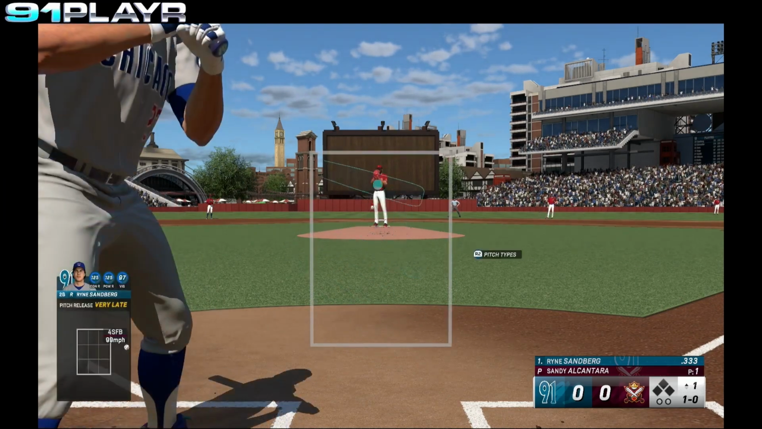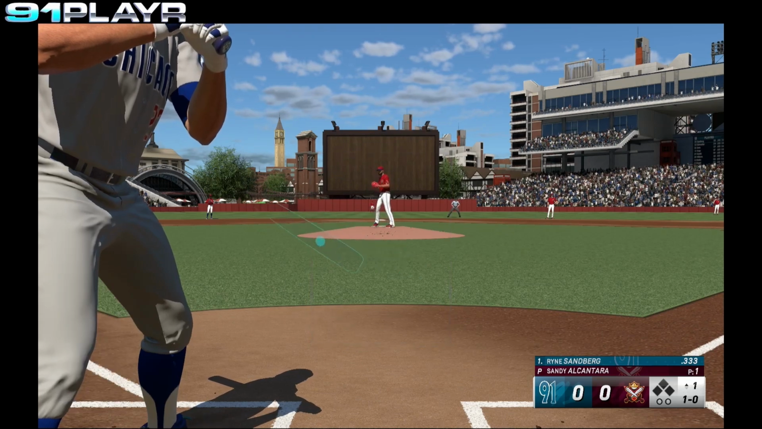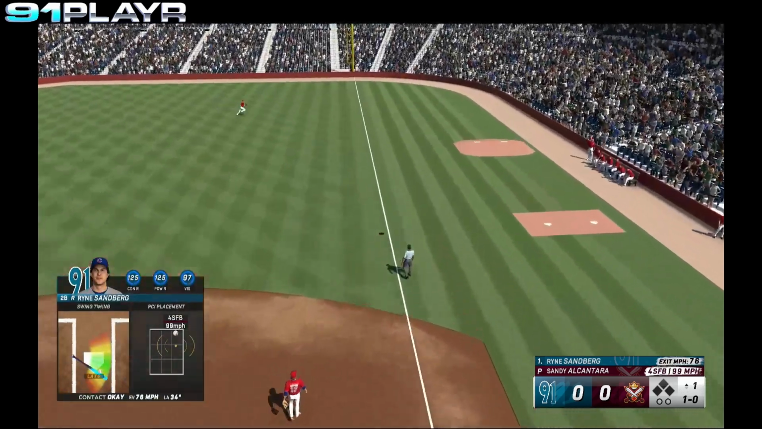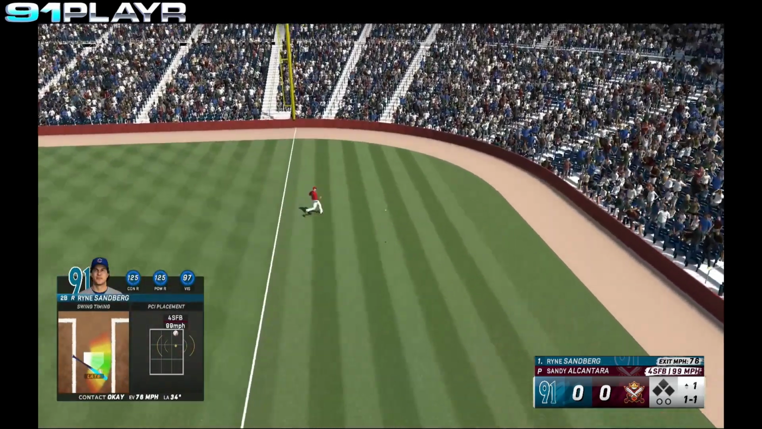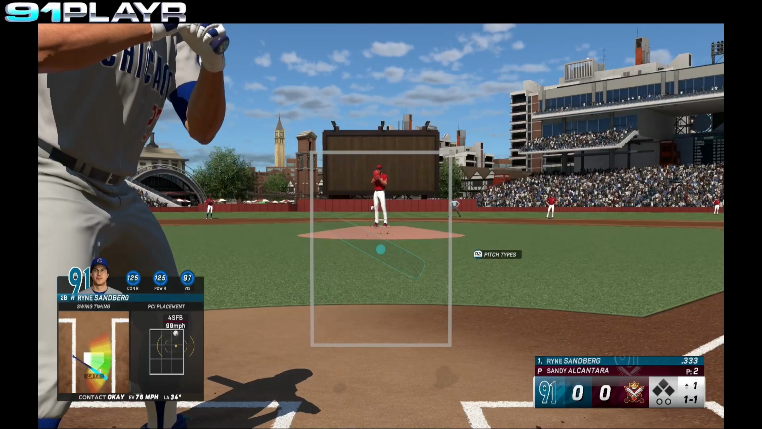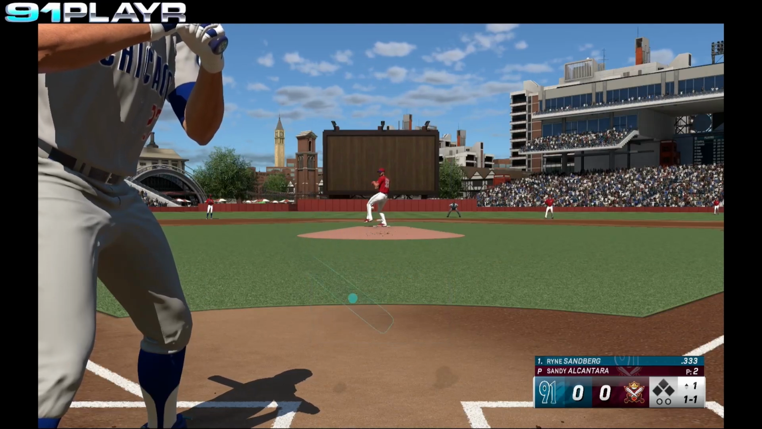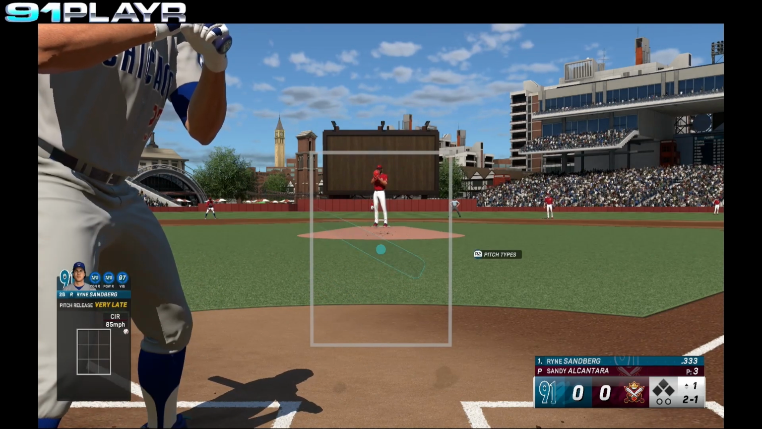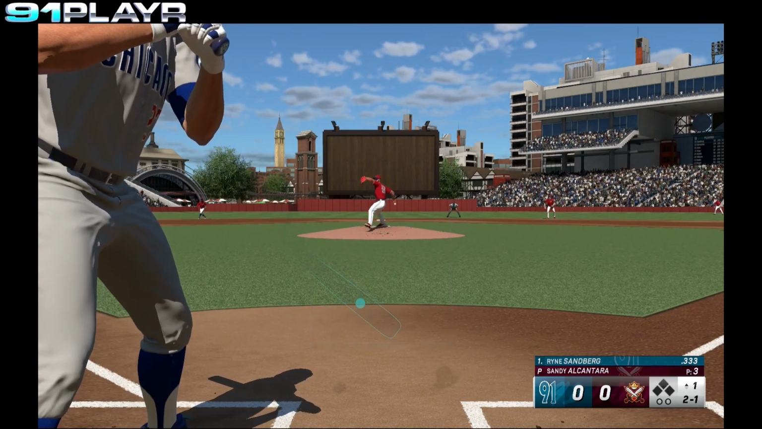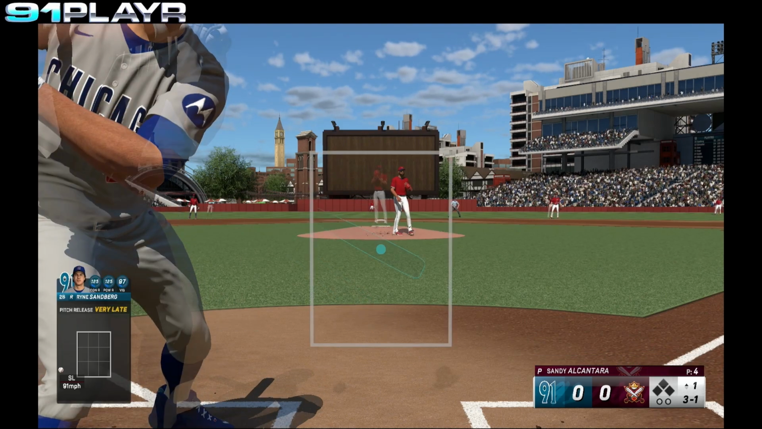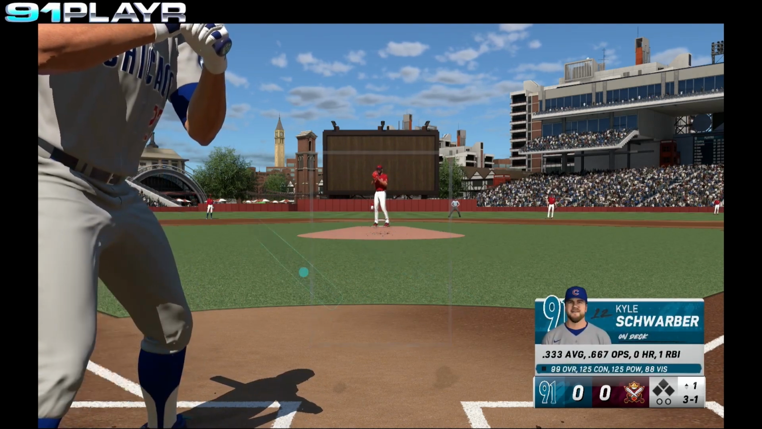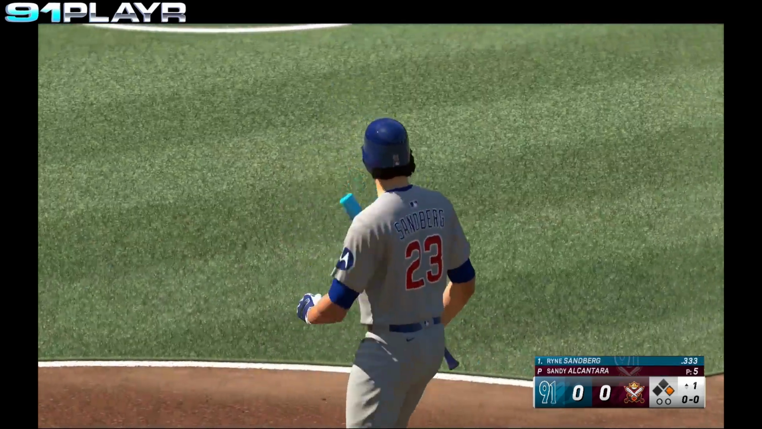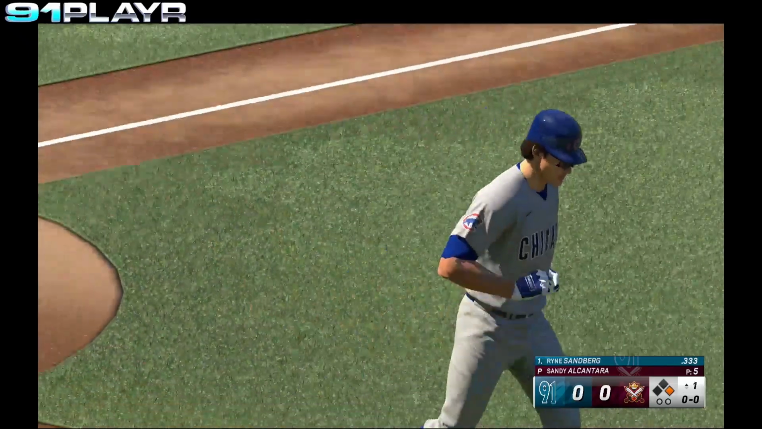First pitch is a ball outside. 1-0 is the count. Sandberg hits that ball, foul down the first base line. 1-1's the count. Ball 2 outside, 2-1. Ball 3 inside, 3-1. Ball 4, he walked him, a leadoff walk for Ryne Sandberg.